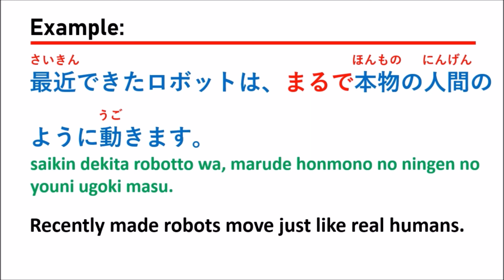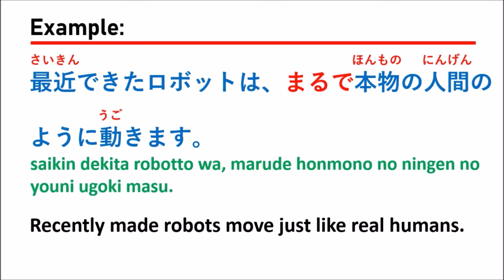For this sentence, they use marude with honmono, which means the real thing, right? Honmono is the noun, so after the noun, you use no yo ni.